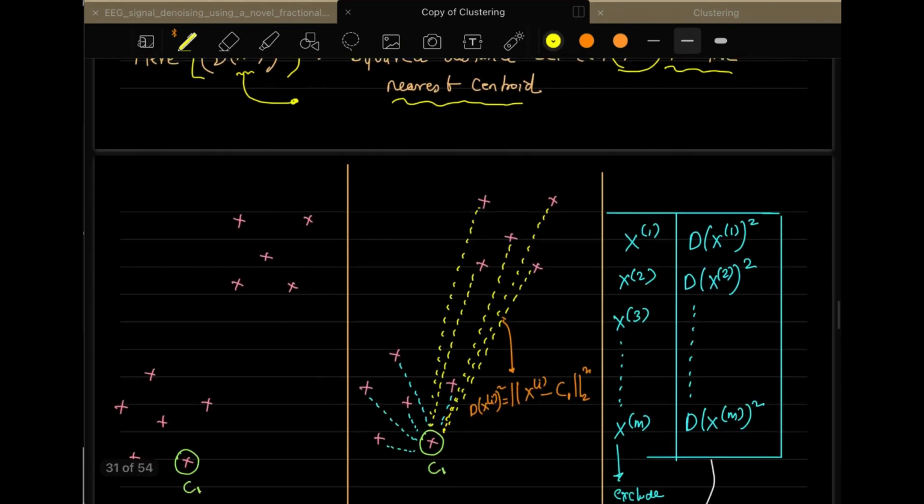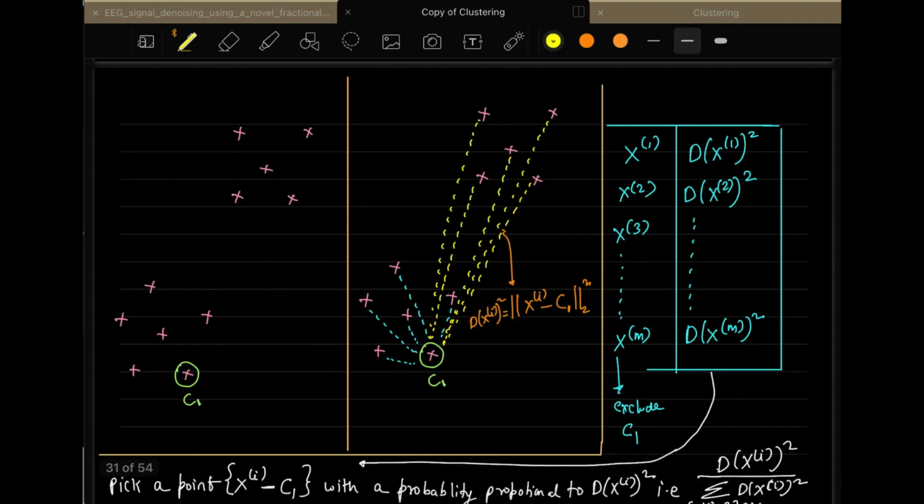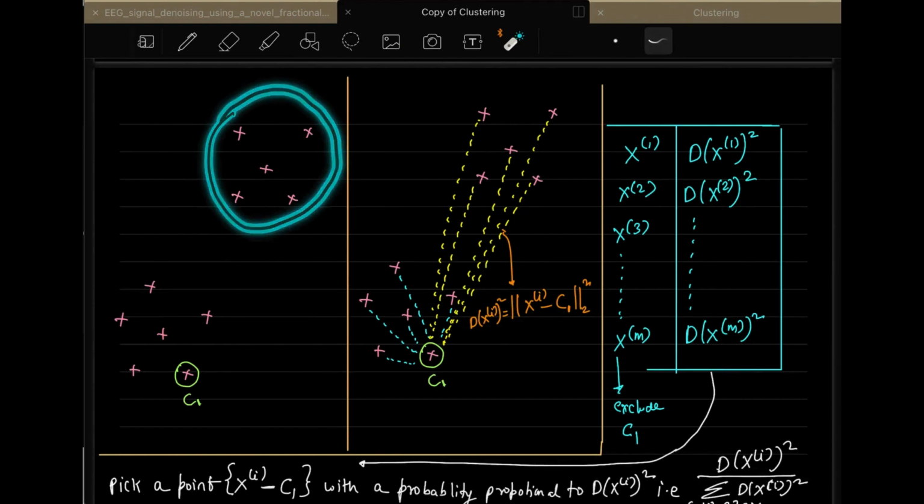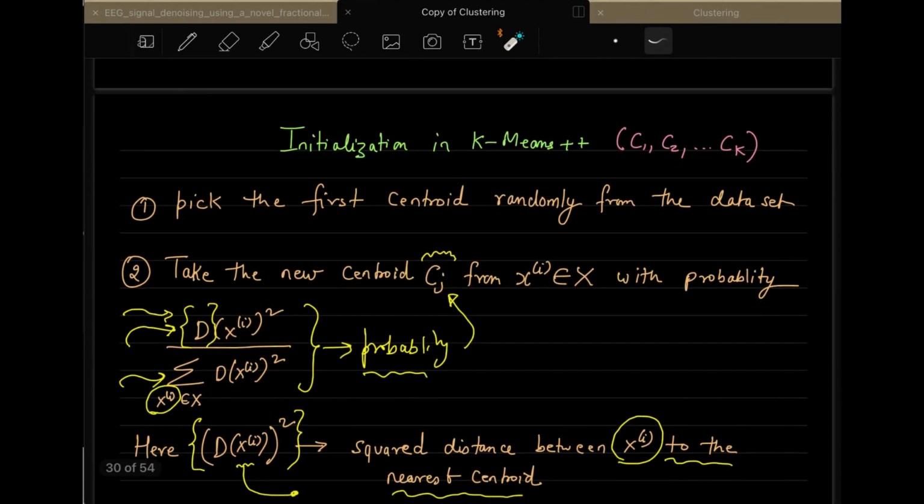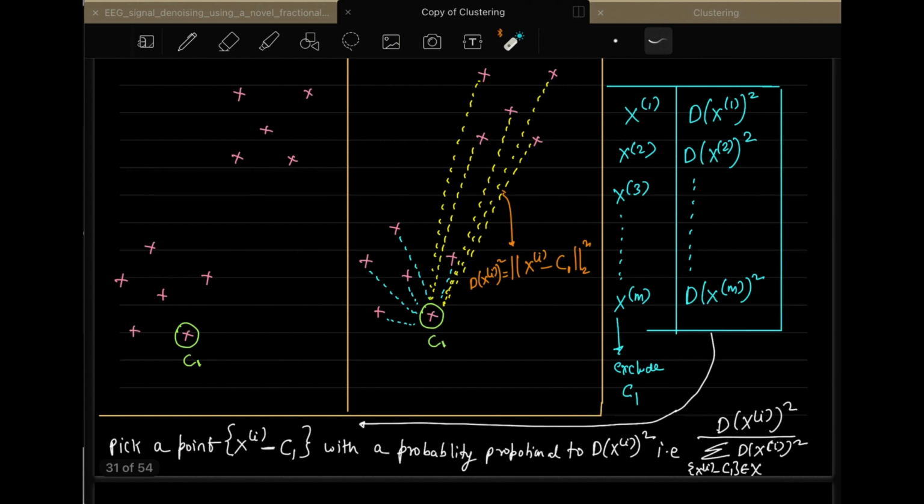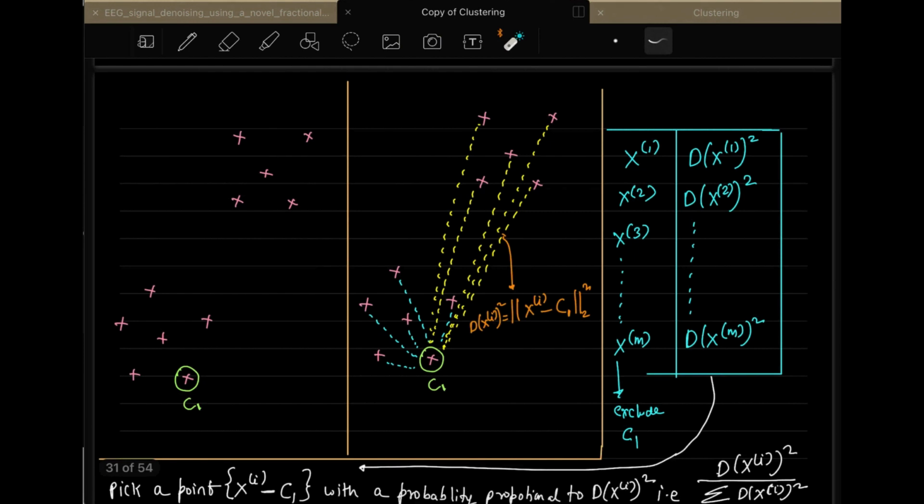So let us say you have a data set which is given over here on the left side. So you have two clusters, one cluster is this one, second cluster is this one, let us say. Now what is the first step? First step is to pick the first centroid randomly from the data set. So I will take this point as the centroid, because this point has to be selected randomly. I am selecting this C1 randomly, and this is our centroid.